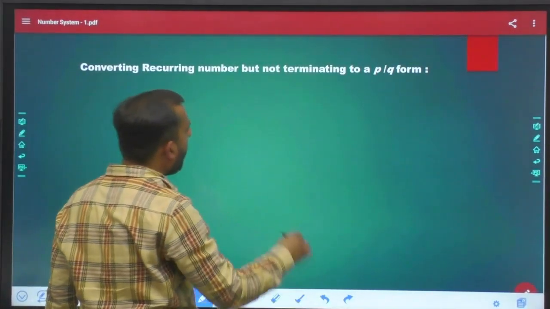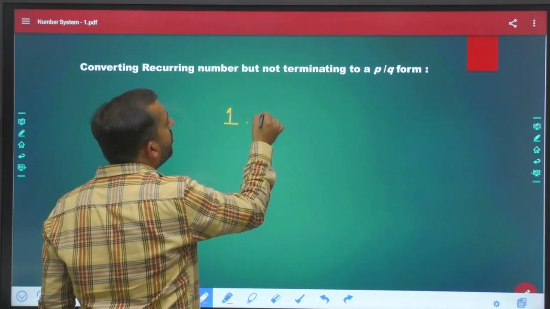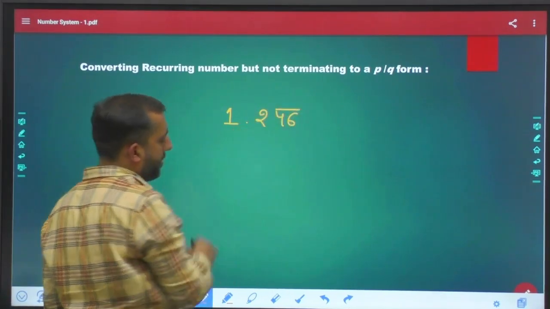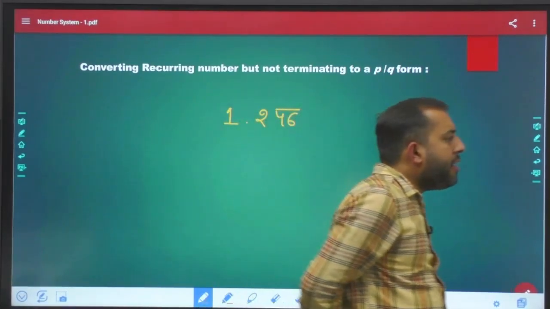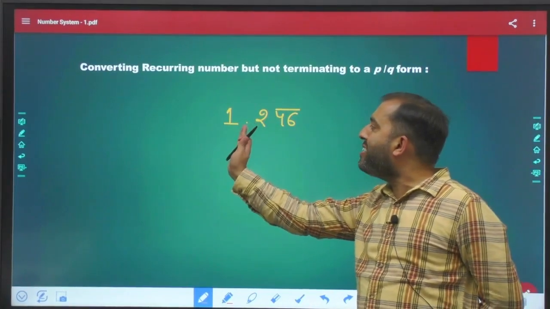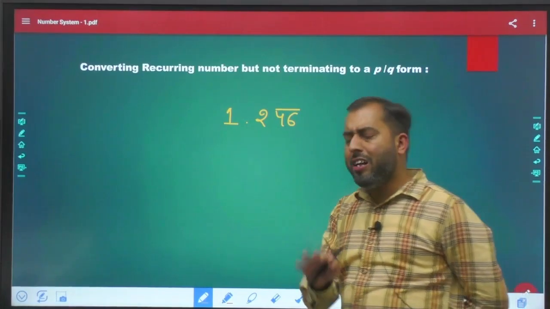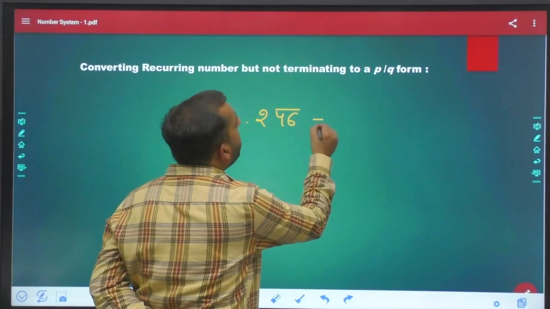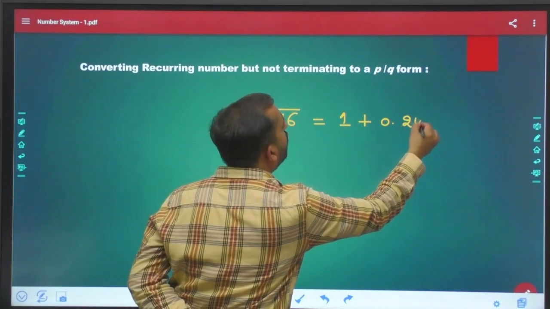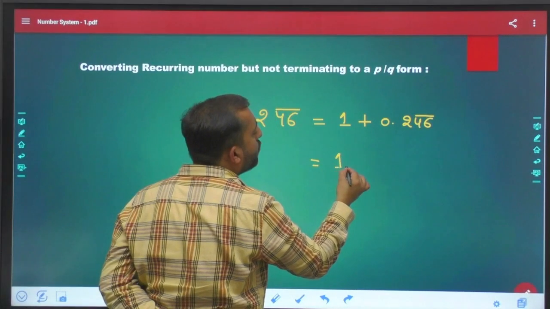Let's talk about one more scenario here. For example, you come across a scenario like 1.246 bar. In all the questions discussed before this, there was no digit present before the decimal, but over here we have 1. Now what to do, sir? The thing is very simple. I can write this whole stuff as 1 plus 0.246 bar. Agreed? Now write down this 1 as it is.